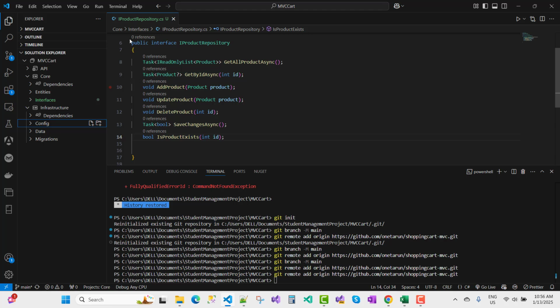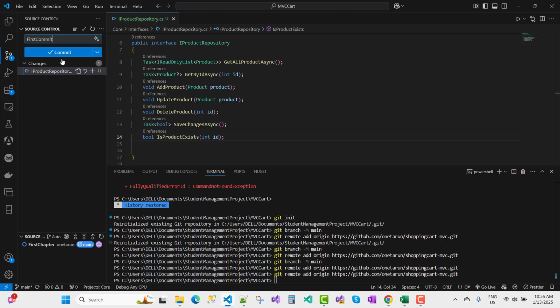Now after that, if you want to commit this change, you know that there are changes there, so I want to stage all changes. After staging the changes, the message is first repository interface, and commit all.